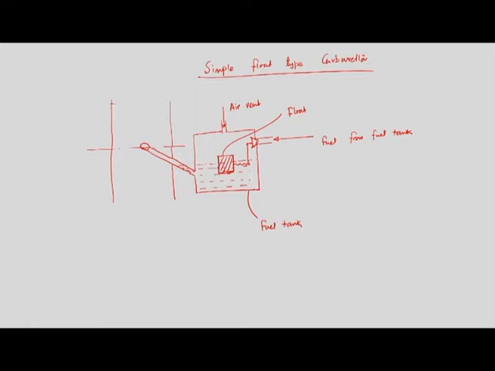and if this section is AA, maybe this is section A, here we have one throttle valve. This is the intake manifold, this is the intake duct or manifold, and sometimes we connect a venturi here, right.